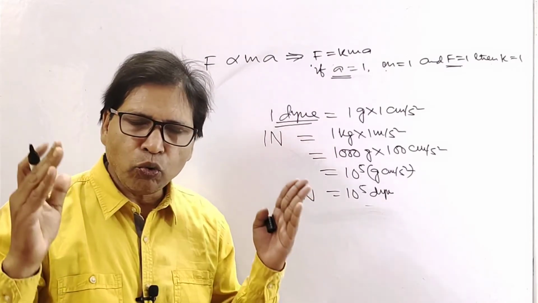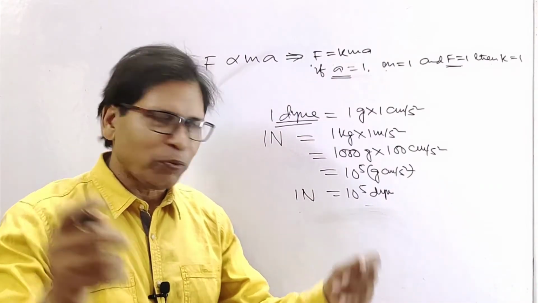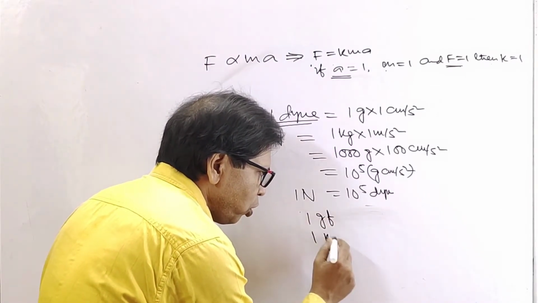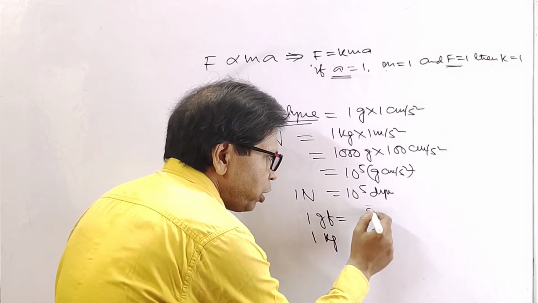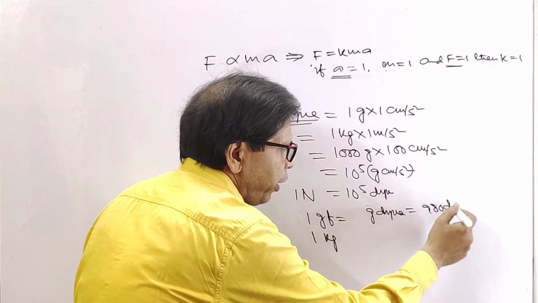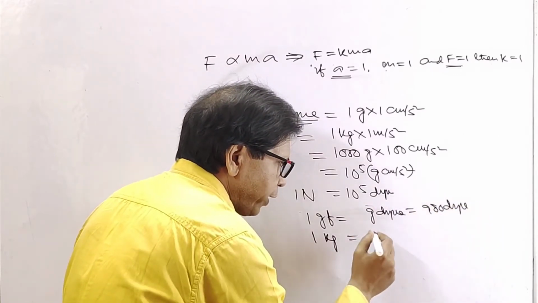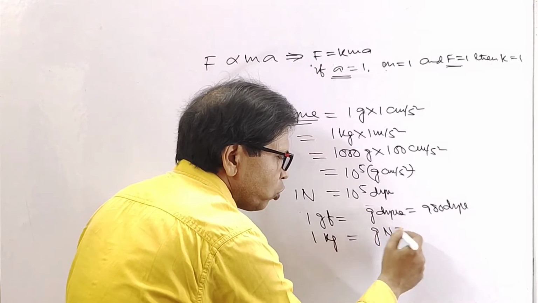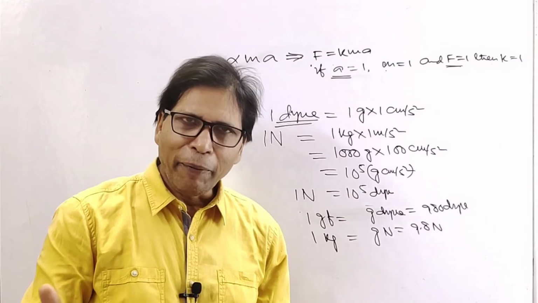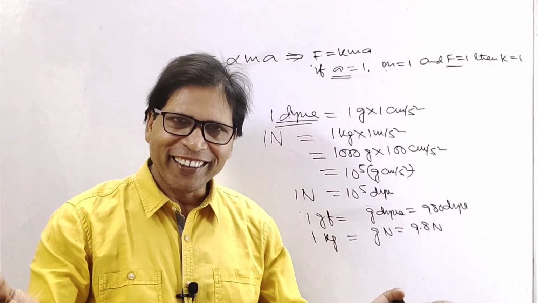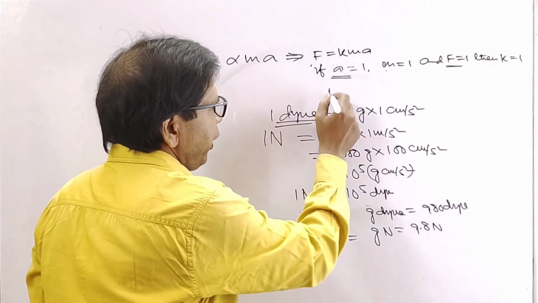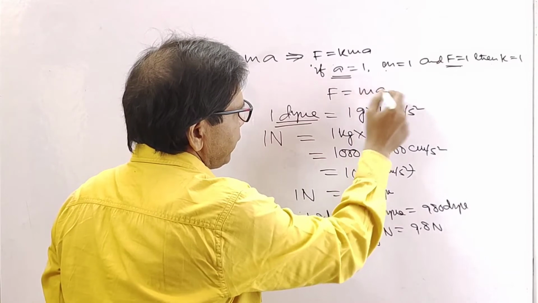Now another two units are used to measure force. One is gram force and the other is kg force. 1 gram force means g into dyne, and g into dyne means 980 dyne. And 1 kg force is g Newton, so this is 9.8 Newton. These two units are called gravitational units of force. Understood? As k equals 1, Newton's second law of motion is F equals mass into acceleration.